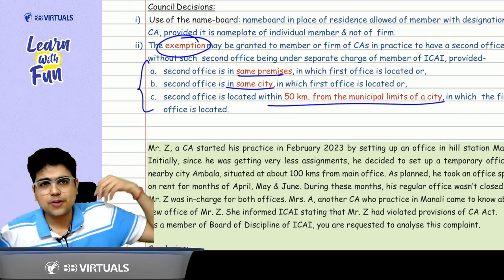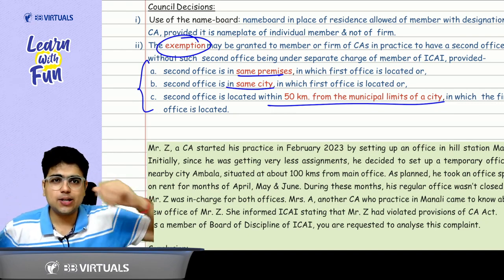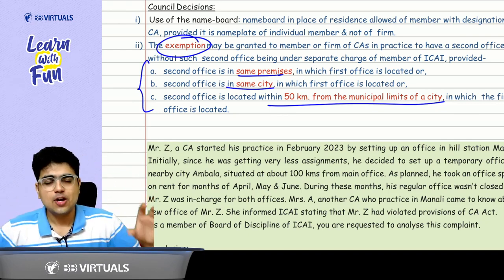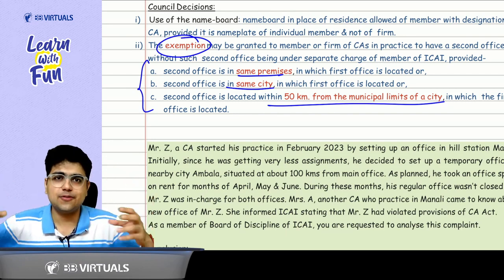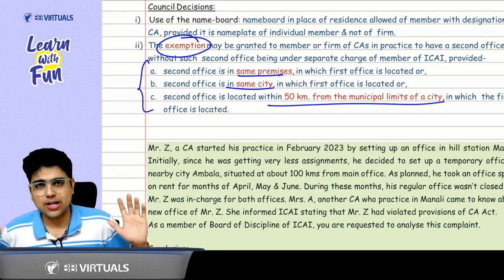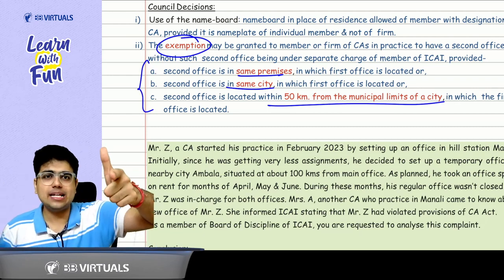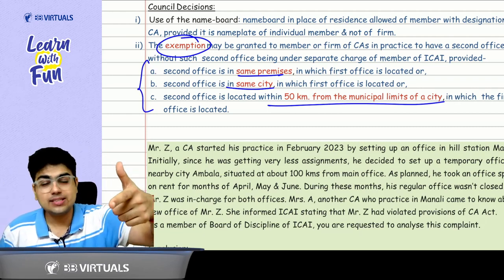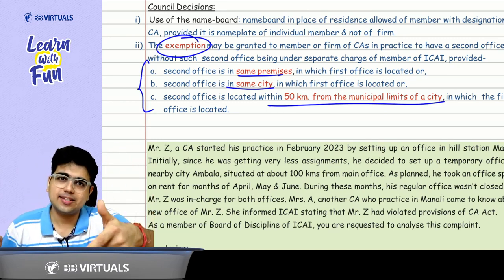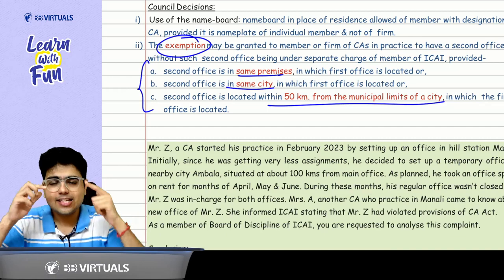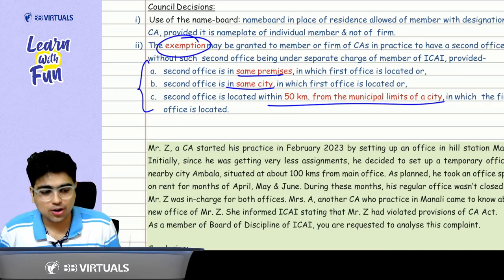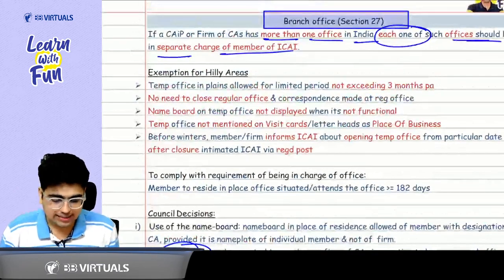Sir, whenever I am going from hilly area to the plain areas, do I need to close my regular office? The answer is no. You need not close your regular office. Whatever correspondence, whatever letters are there, they can be delivered at your main office. Do I need to inform ICAI about opening of the new office? Answer is yes. Do I need to inform ICAI after closing the new office after 3 months? Answer is yes. Sir, is my new office a temporary office or a permanent office? It is a temporary office. So you cannot refer to it as a place of business.